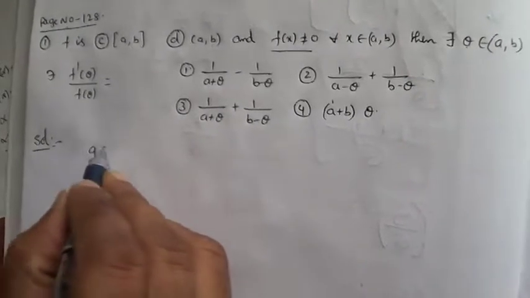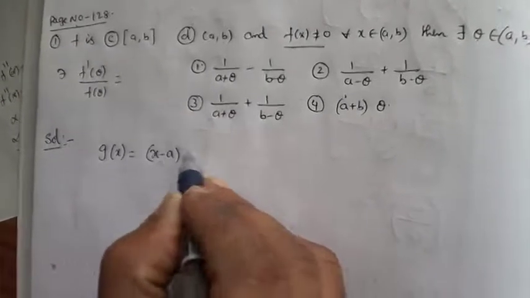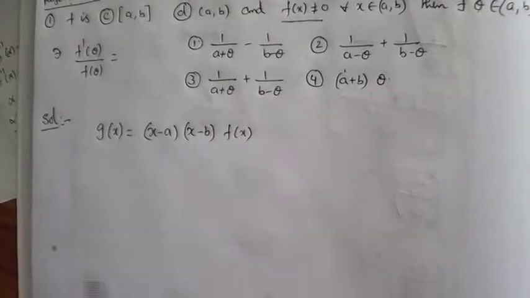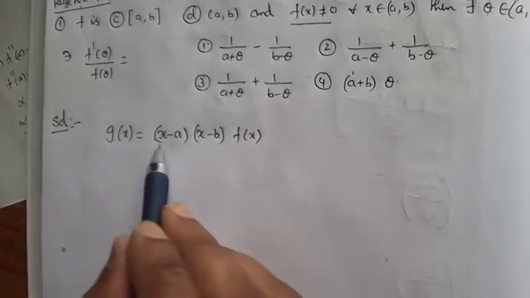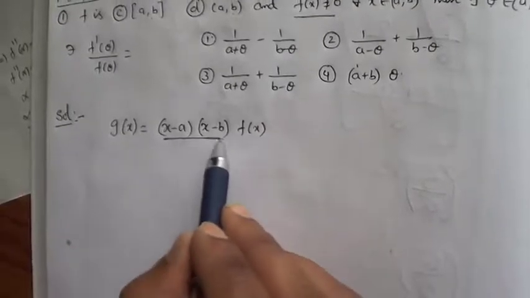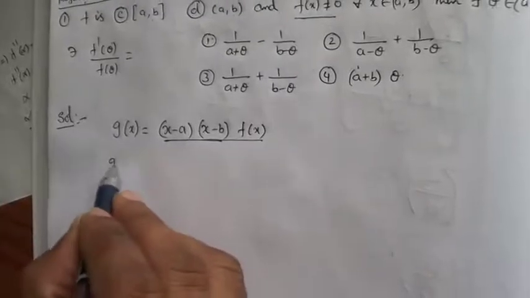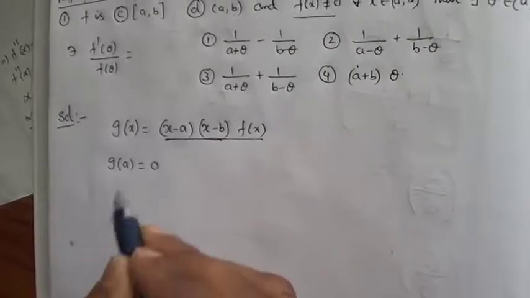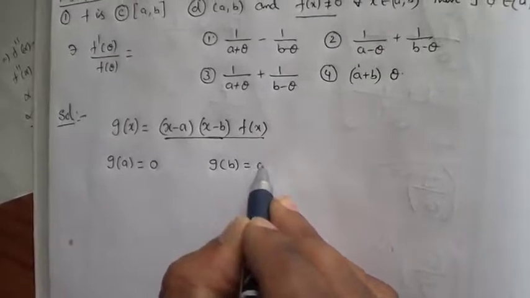I am considering the function g of x is equal to (x minus a)(x minus b) into f of x. That is the function I considered. Now tell me, it is a polynomial function. This function is continuous, differentiable everywhere. So this total function is continuous and differentiable everywhere. Now what is g of a? What is g of a? g of a is equal to 0. And what about g of b? g of b is also equal to 0.